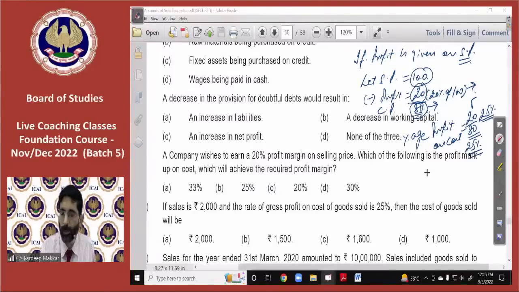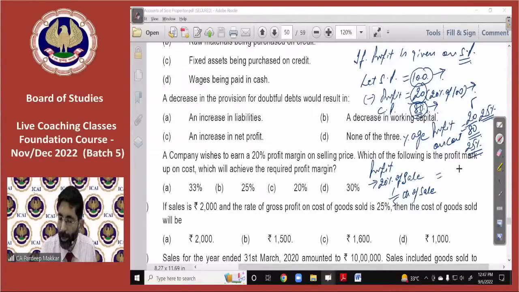So this means profit is 20% of 100, of sale, sorry. 20% of sale. That is 1/5 of sale.